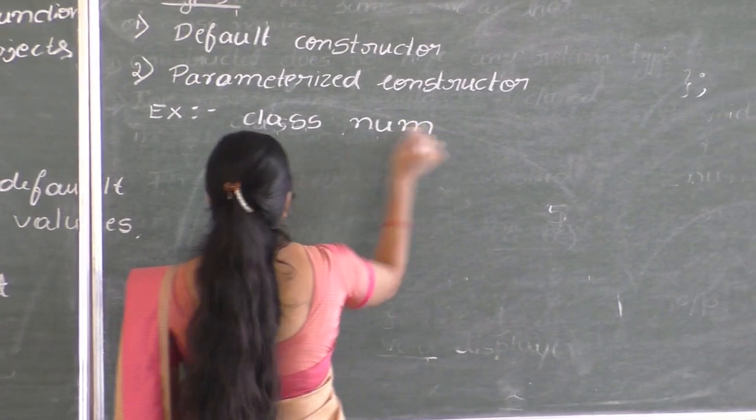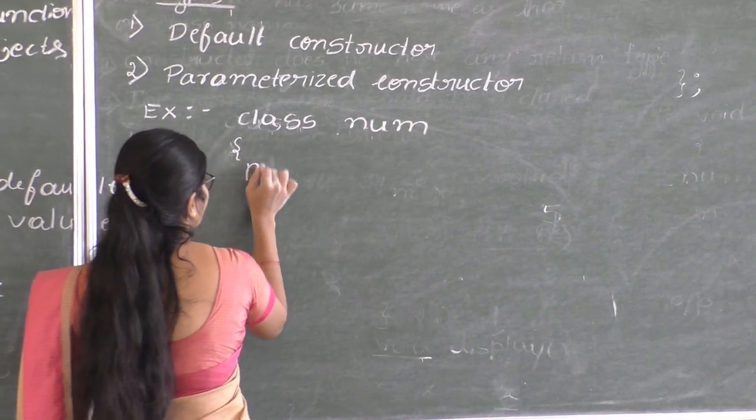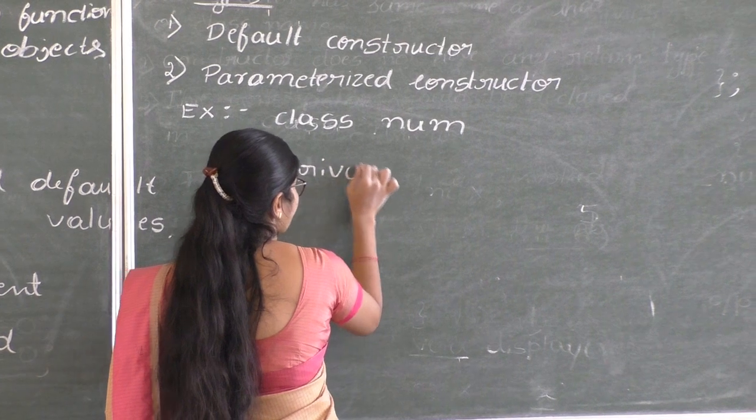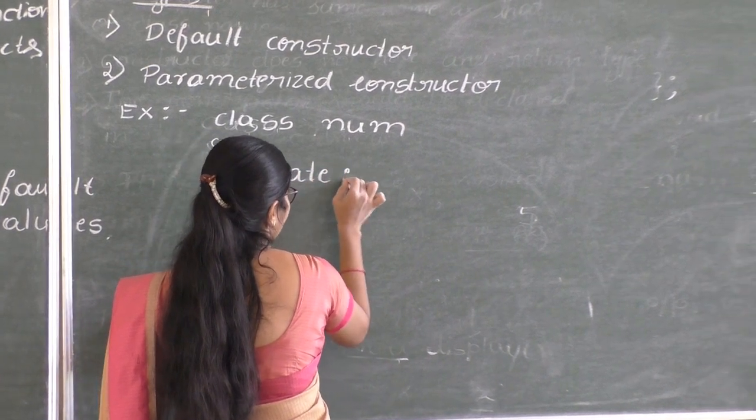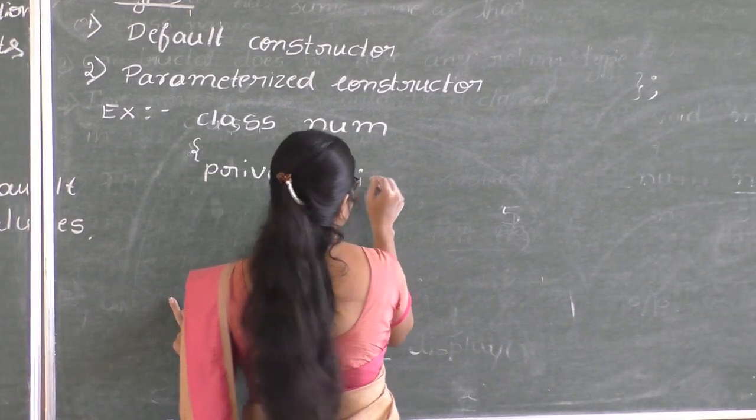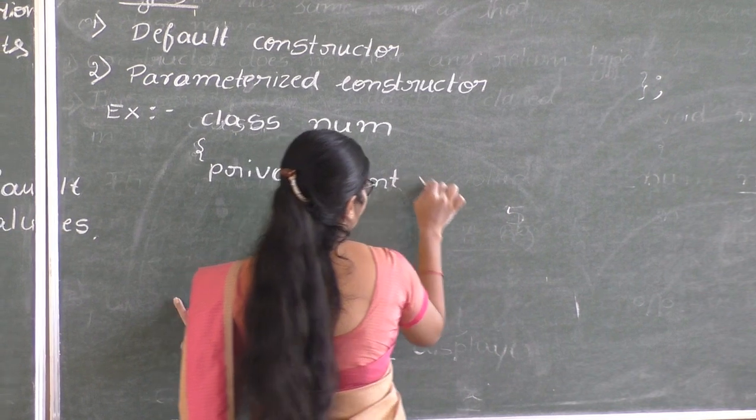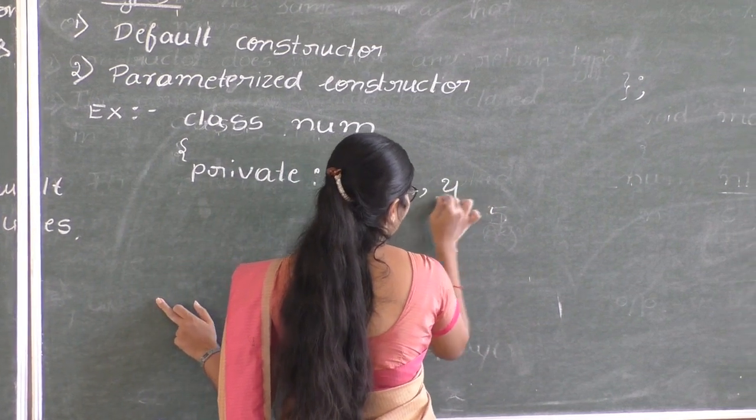Class Num. Under the private access specifier I am going to declare two variables, int x, y.